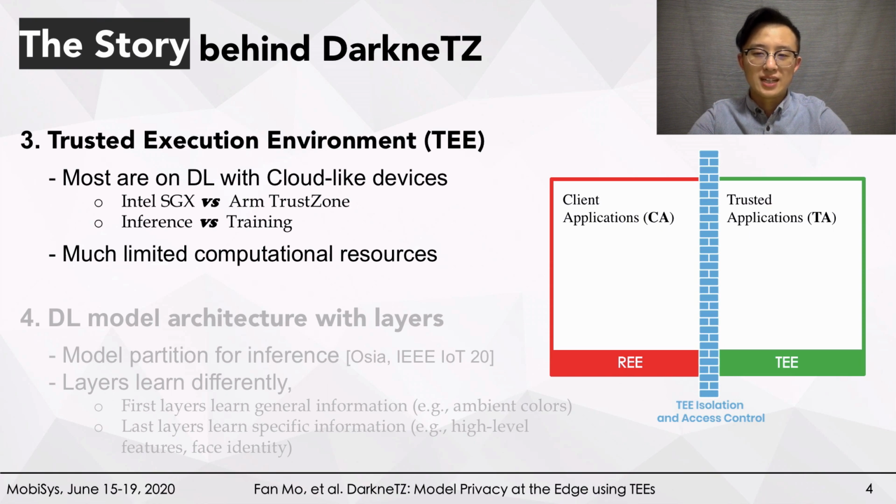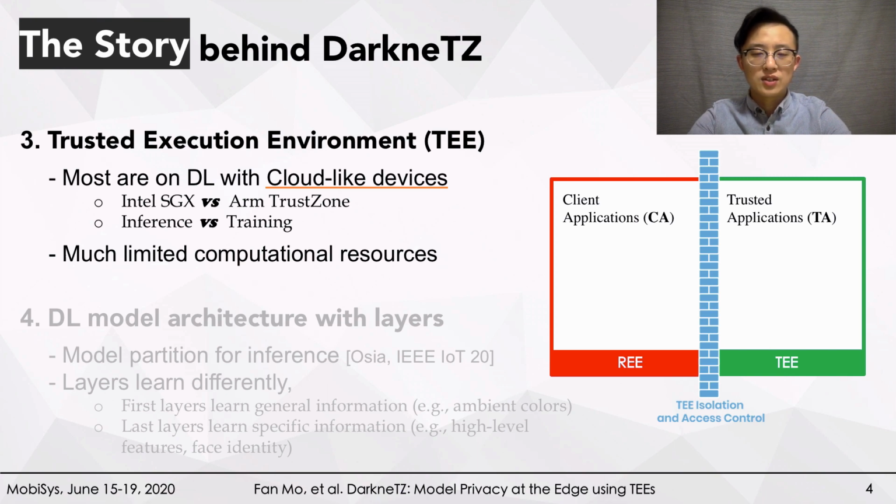However, we did not see any work proposing a deep learning framework at the edge. Almost all previous research is aiming at cloud-like devices with Intel SGX. The edge device, such as a mobile phone, which commonly has an ARM chip with TrustZone, usually has much more limited computational power.